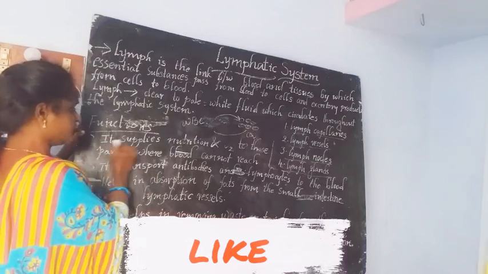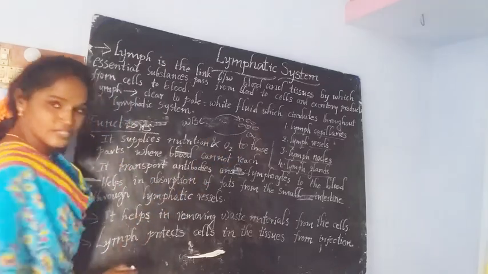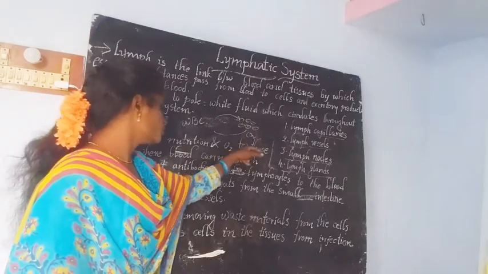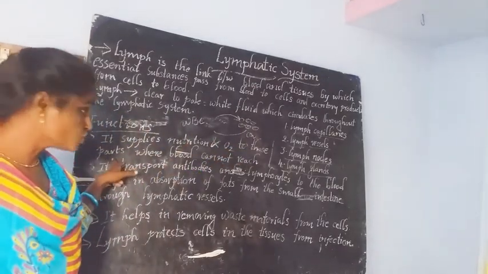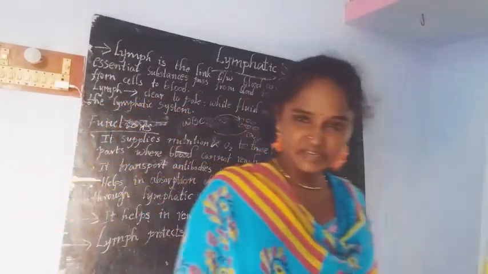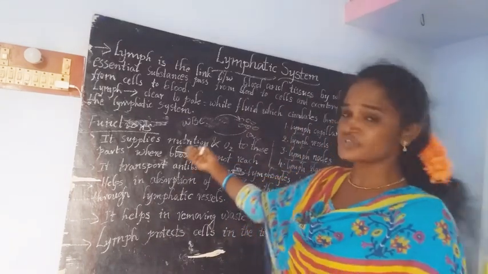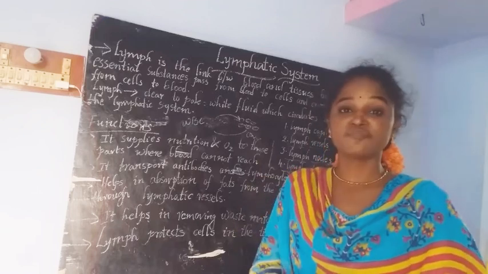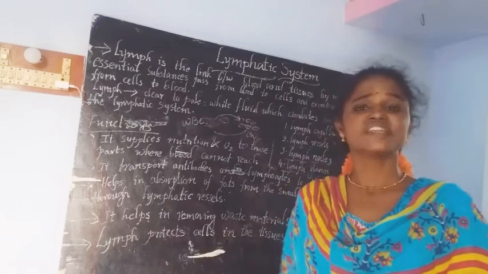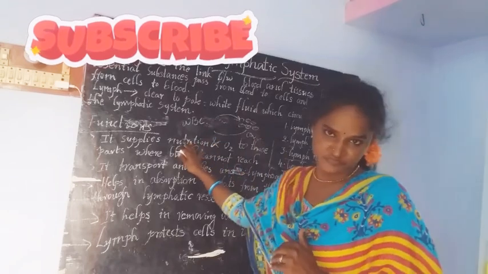See here children, what are the functions of lymph? It supplies nutrition and oxygen. What is it supplying? The important nutrients and oxygen to those parts where blood cannot reach. In certain regions of our body, the blood is unable to carry the nutrients and oxygen. In such places, junctions of our body also need some nutrients and oxygen. This process is done by the lymph.